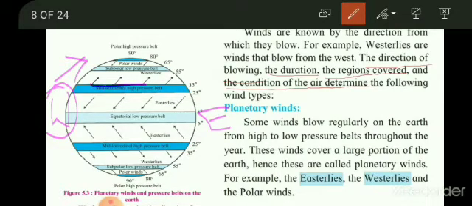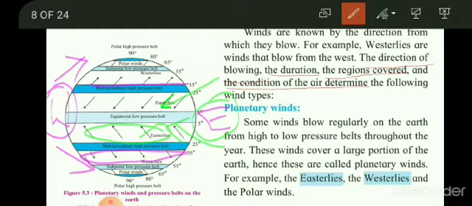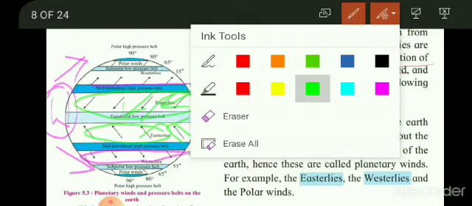Similarly, here also, these are from the west direction, so these are also westerlies. On the other side, easterlies are the winds which are from the east direction. From here they are moving, these are the easterlies. Similarly, these winds from the east direction are coming towards the low pressure. So from the direction from which they blow, they are named.